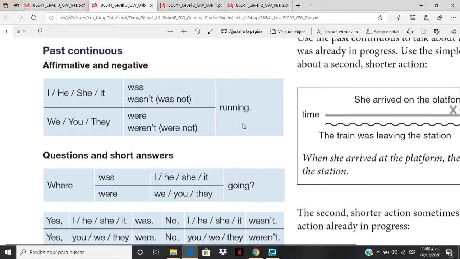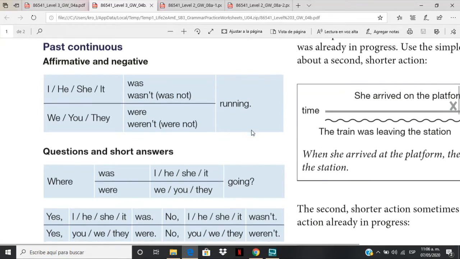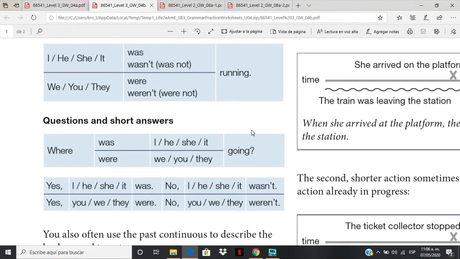Now, with questions and answers, right? Remember, you use was and were. Where was she going? Where were you going? In the answer, I have to use the verb was or were and a gerund. For yes/no questions, remember to answer with was or were, not with a gerund, right? So we answer the same. Yes, I was. Yes, we were. Or no, she wasn't. No, they weren't. Right?